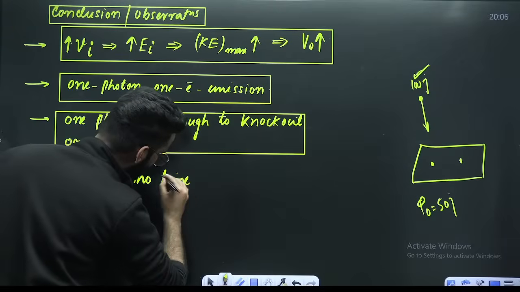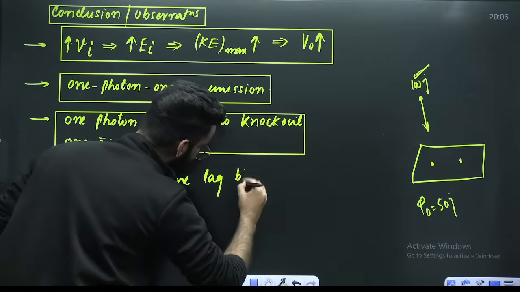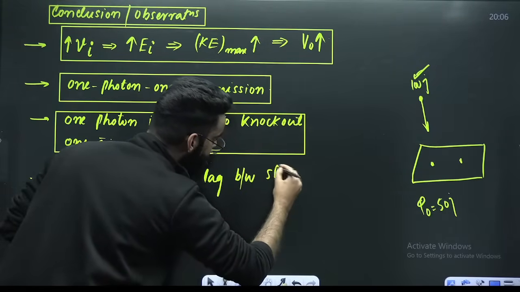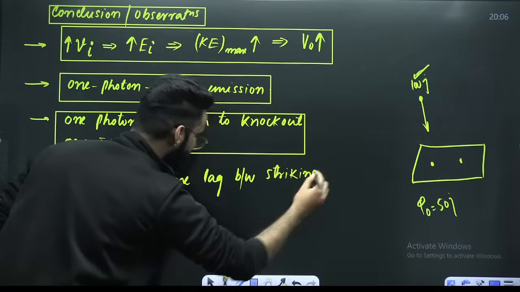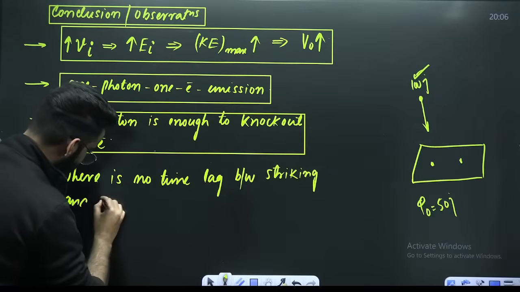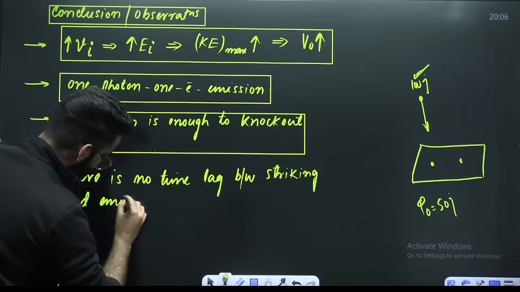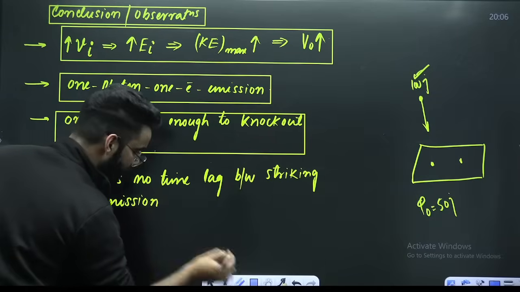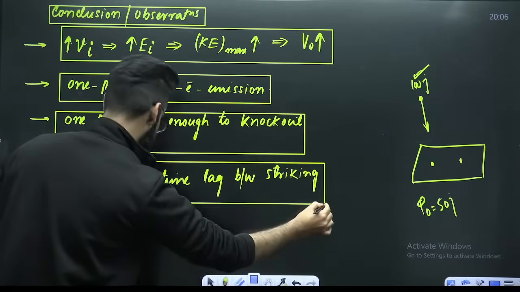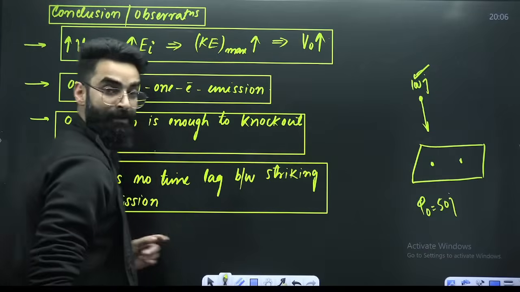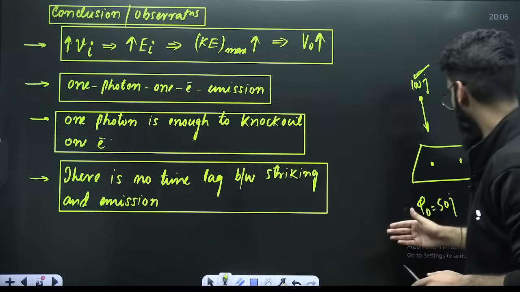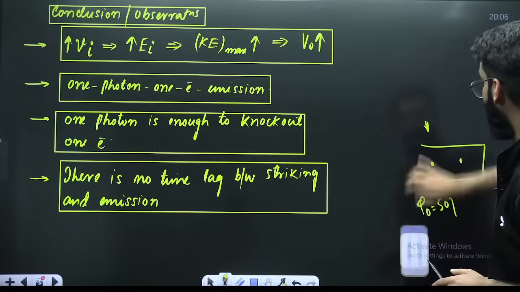There is no time lag between the striking of the photon and the emission of the electron. Right? Am I clear?